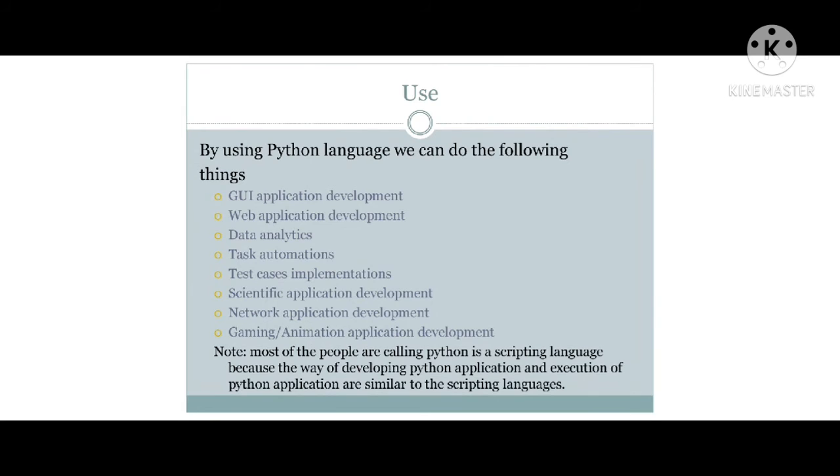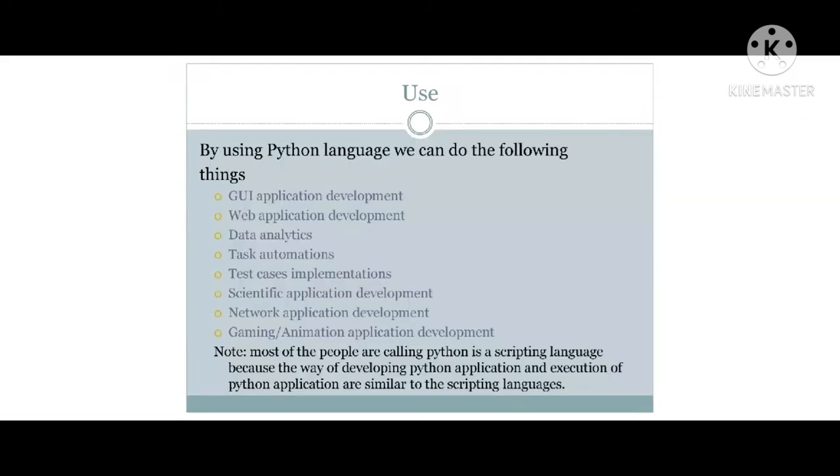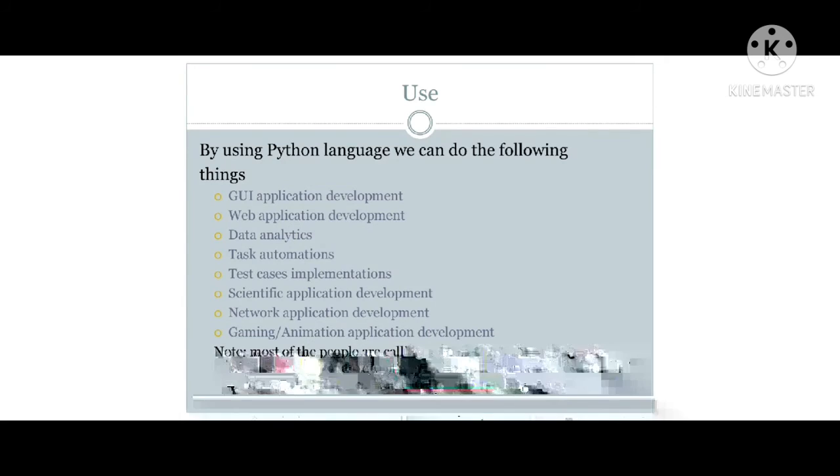First one, we know graphical user interface: 10 to 20 years back we used only the character user interface, but in the last 20 years we use graphical user interface systems, like operating systems. We have a lot of different operating systems here.